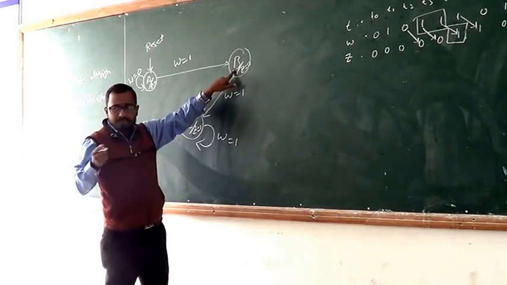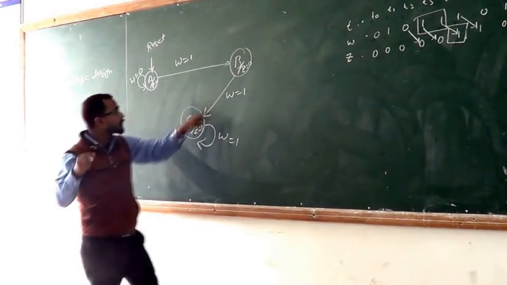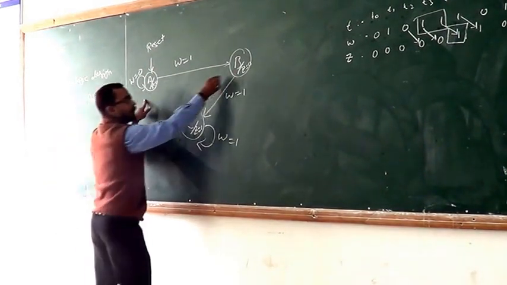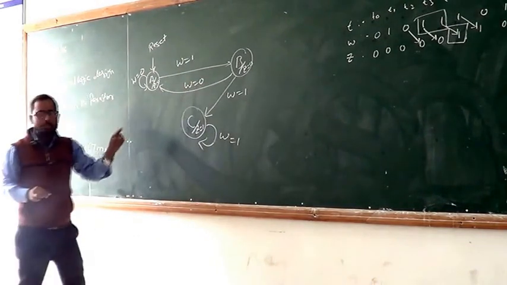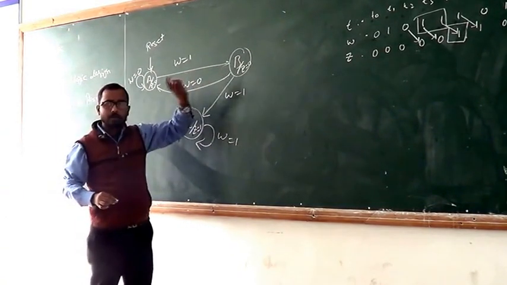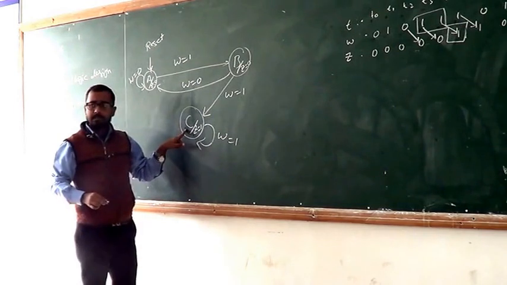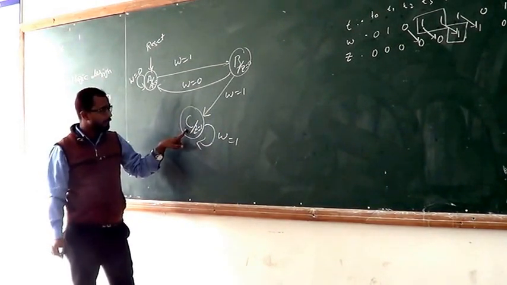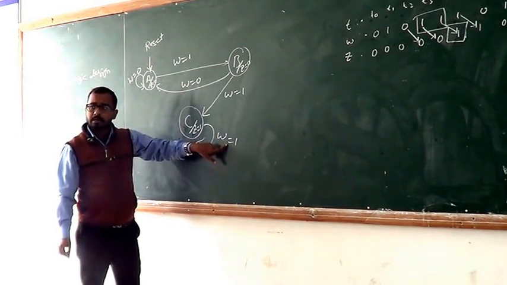Because here at the B state, if W is equal to 0, then what will happen? We move to A state. If W is equal to 0, then we transit to A state. Now, there are the W's inputs 0 and 1. Completed. Now, in the third case, that means at state C, when W becomes 1,